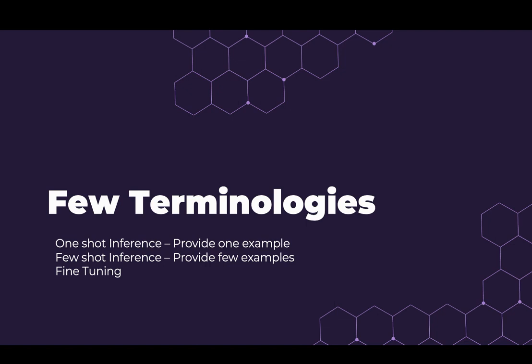Similarly, few shot inference means that we are providing more than one example. But if you are not able to provide more examples because of the word limit, then we have to do fine tuning. Now, what is fine tuning? Fine tuning means that we are adding features to the generative AI.